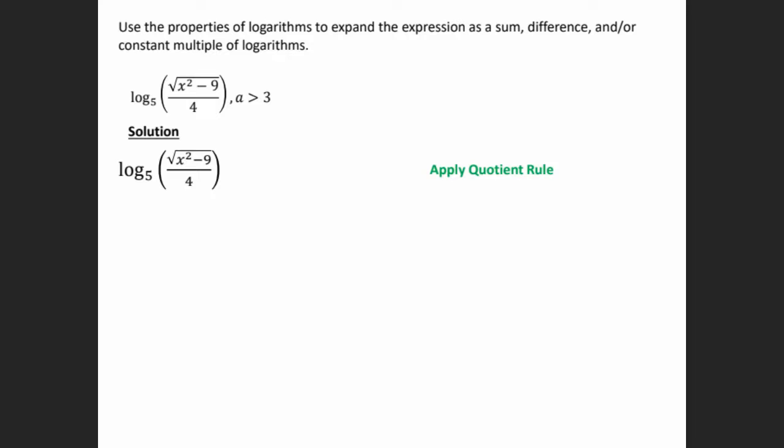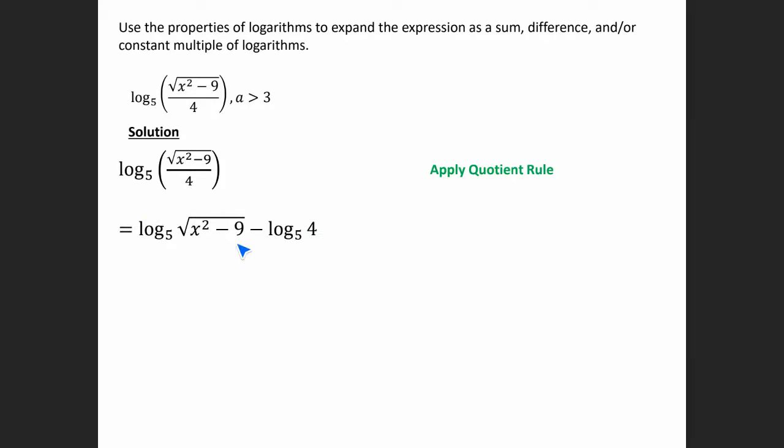Okay, so let's try this one. Same thing, you have one log, but you want to write it as multiple logs. So here we're dividing two items. So we can apply the quotient rule first, and we're going to separate this using subtraction. So we have log base 5 of the square root of (x squared minus 9) minus log base 5 of 4.